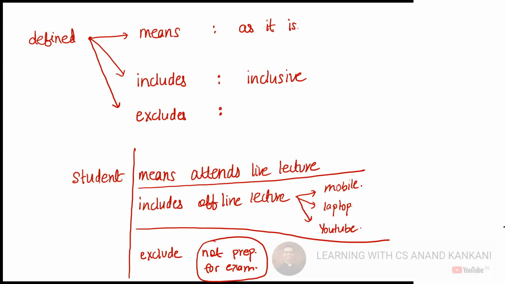Student means anyone who attends the live lecture, and it includes any student who is watching my lectures offline, whether in mobile, laptop or on YouTube, and it excludes the person who is not preparing for the exam. So there are three types of definitions. Definitions where it will have means, definitions which will have includes, and definition which will have excludes. So excludes definition, it basically sorts out, or it keeps out few people.